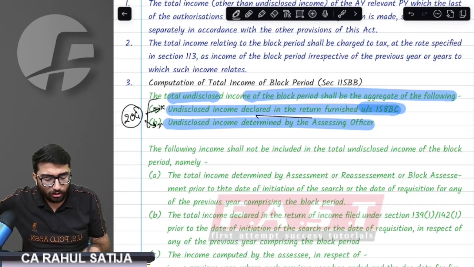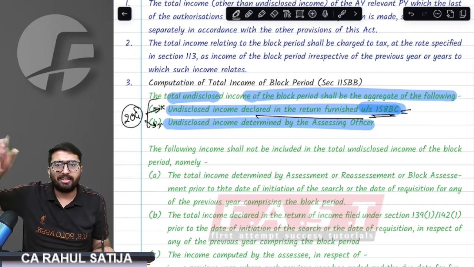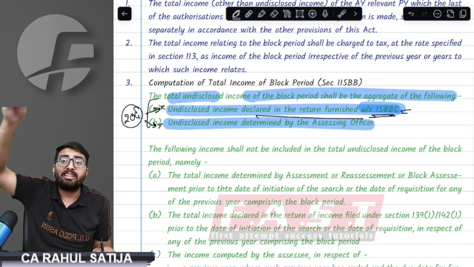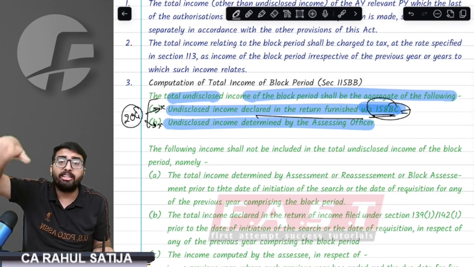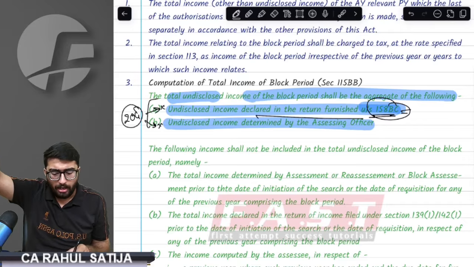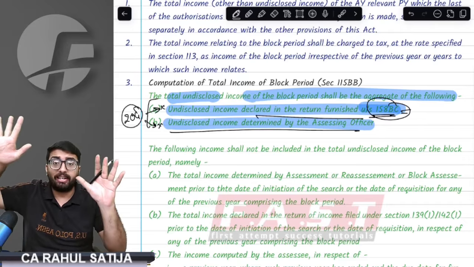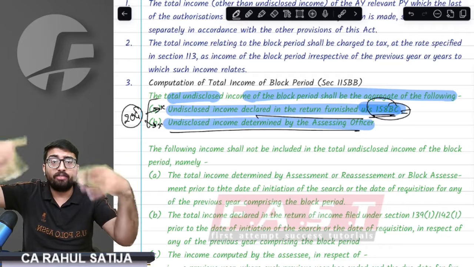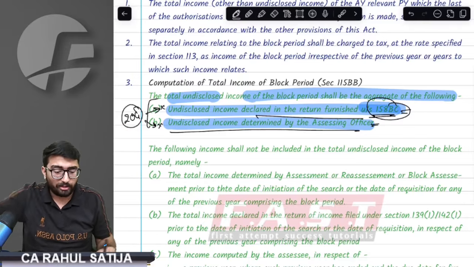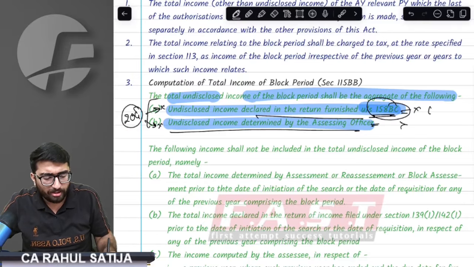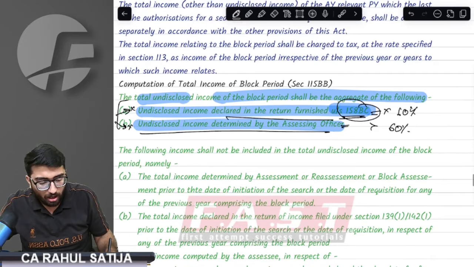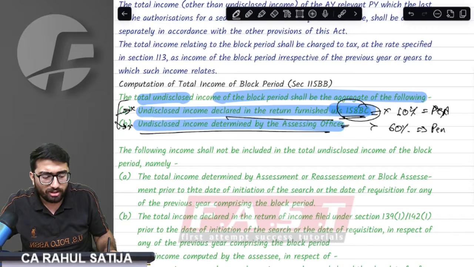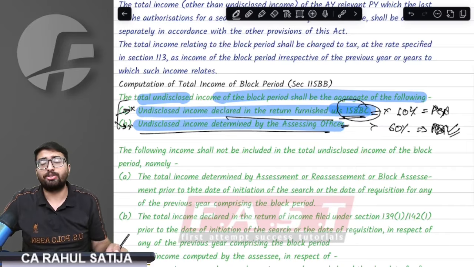Income that has been disclosed by us under 158 BC: earlier we had not disclosed this income, but in the return we declared under 158 BC, we declared this income. Some of the income we did not even declare, on which penalty should be applicable, is here. On both these incomes, 60% taxes would be charged, but on the former income, penalty would not be charged, while on the income which we have not disclosed in return, penalty would be charged. This is the important point.